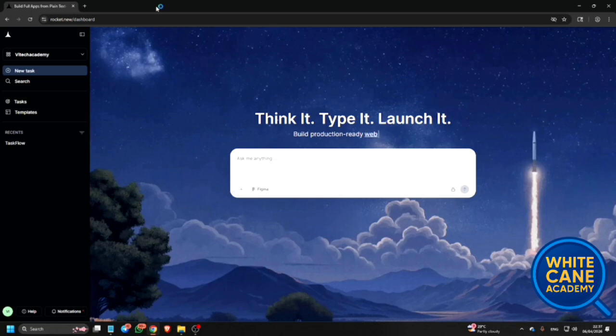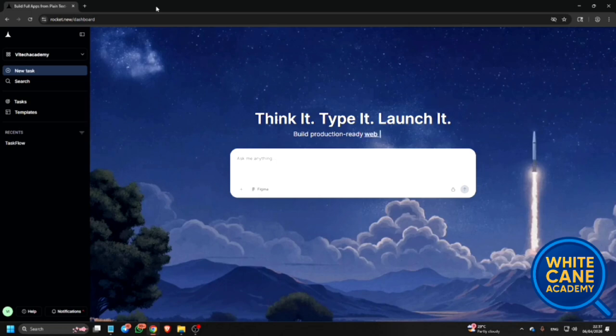After coming to this tool, you will reach this page. Build full apps from plain text. No coding required. Now I'm pressing the down arrow. This is our old email ID, WhiteCane Academy, which we use to sign in here. First, you have to scroll down or press right arrow or down arrow and sign in using your email and password or Google account. Then you can easily build websites.